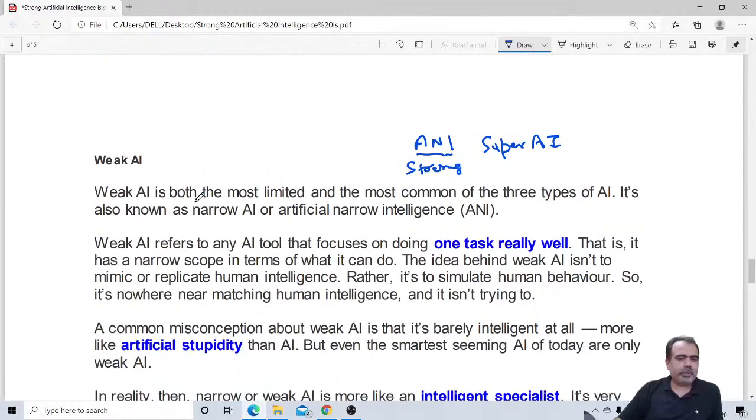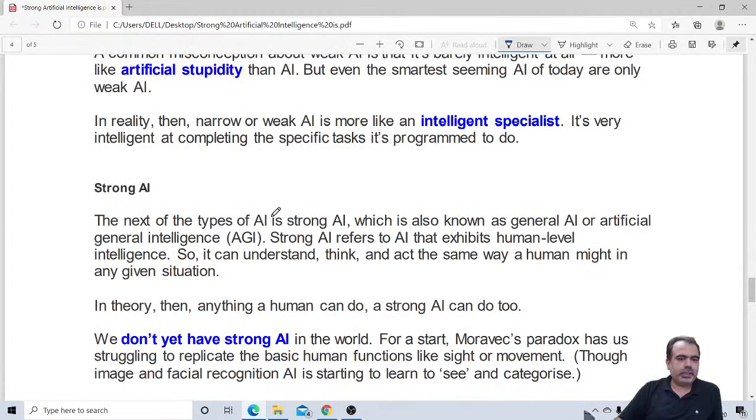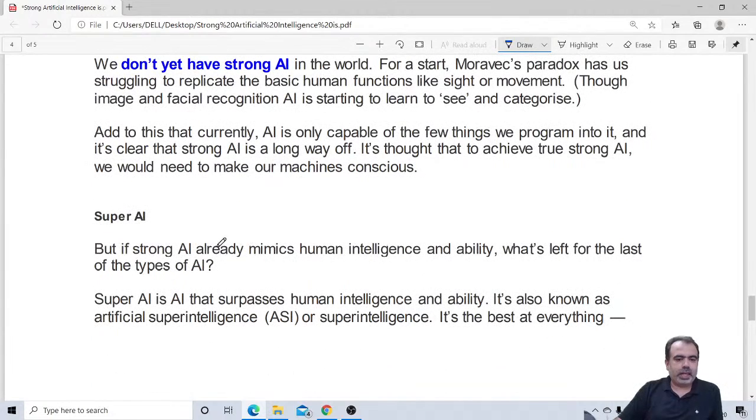The weak AI, again I am repeating, is ANI, that is artificial narrow intelligence, and the strong AI is the artificial general intelligence, that is what we call AGI, and the last, super AI, that is what we call ASI. This is a short form of these three types of AI. I am particularly giving focus on these three terms because this may be asked to you in terms of the short forms. What is this ASI called? Then you must remember it. It is artificial super intelligence. So I hope everybody understands this.